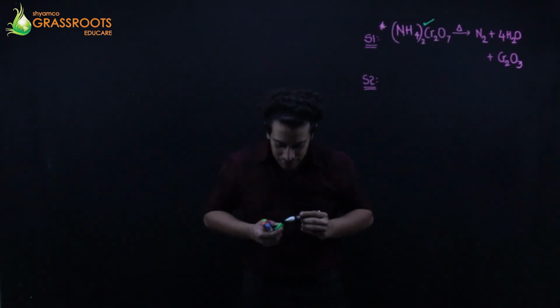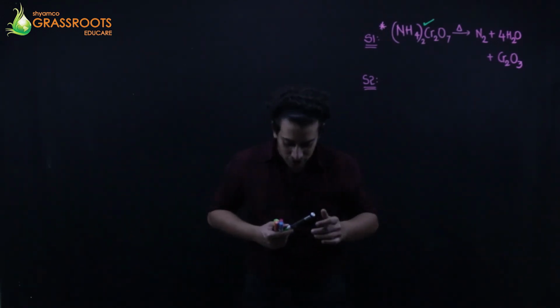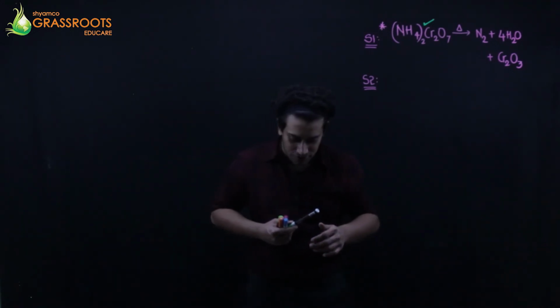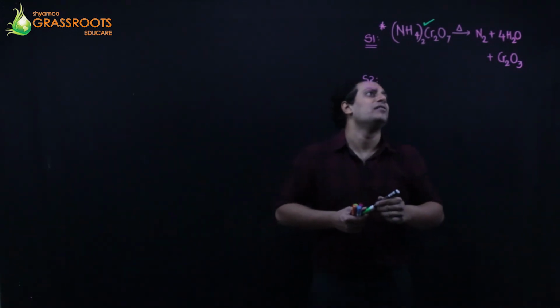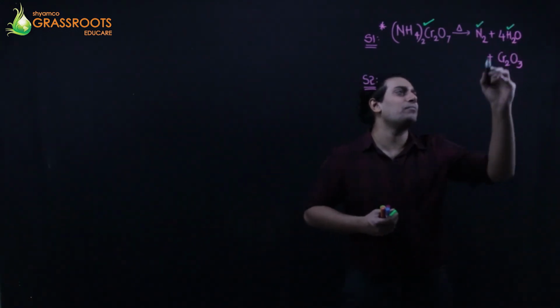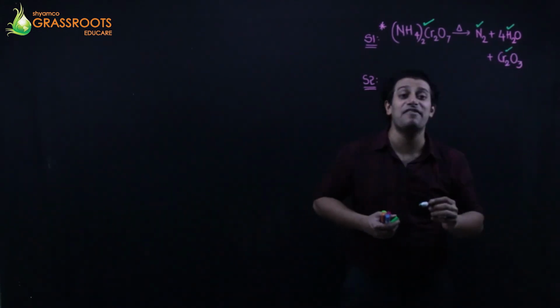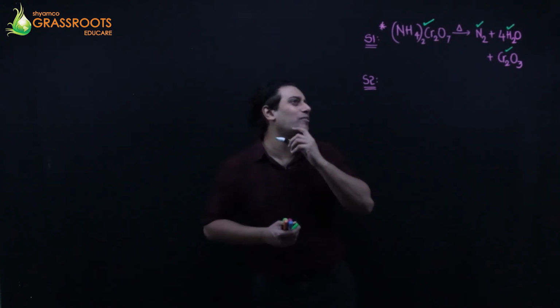Second, calculate the number of moles of nitrogen, the volume of nitrogen, and the mass of Cr2O3. Oh my! The number of moles of this, the number of moles of this and the mass of this, everything is required. Everything is needed. You'll have to find the molecular weight.